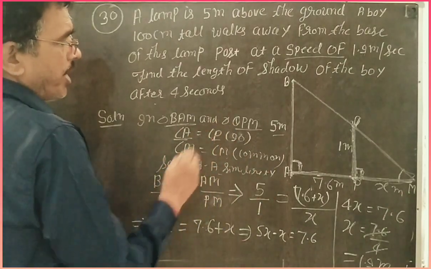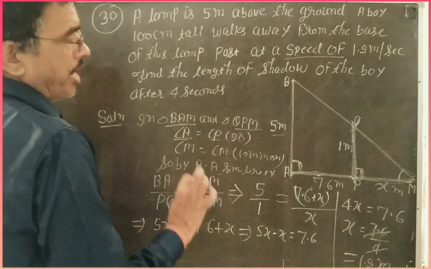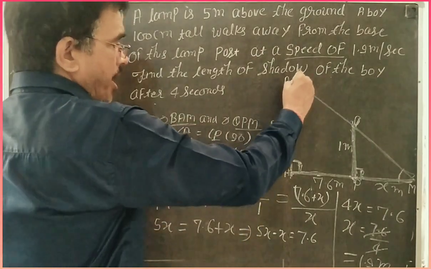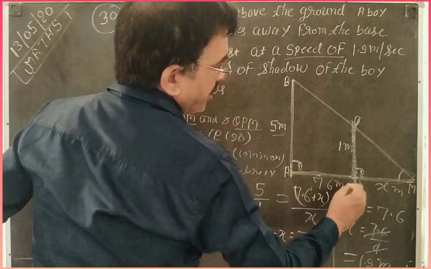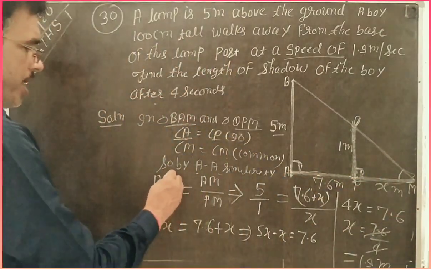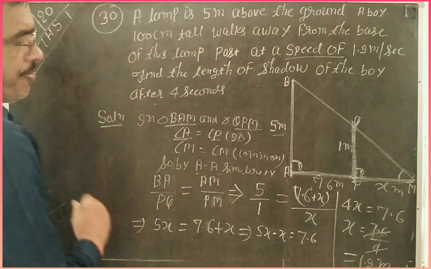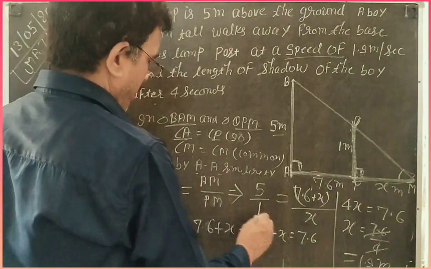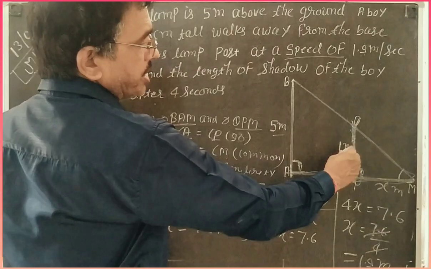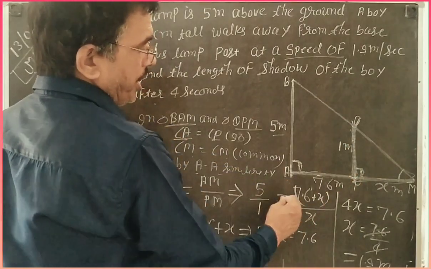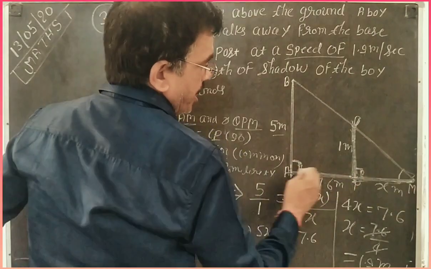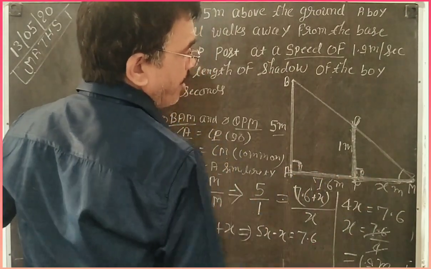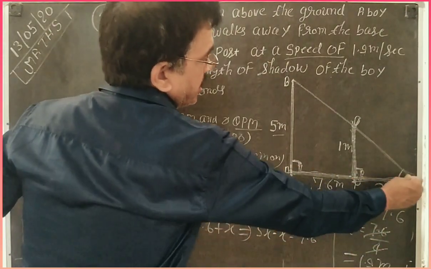If it is similar, then their corresponding sides are proportional. So I write AB by PQ is equal to AM by PM. AB is 5, PQ is 1, because 100 centimeter is converted to 1 meter, is equal to 7.6 plus x. Total length is this: 7.6, that is distance traveled by the boy, and x, the shadow of the boy.